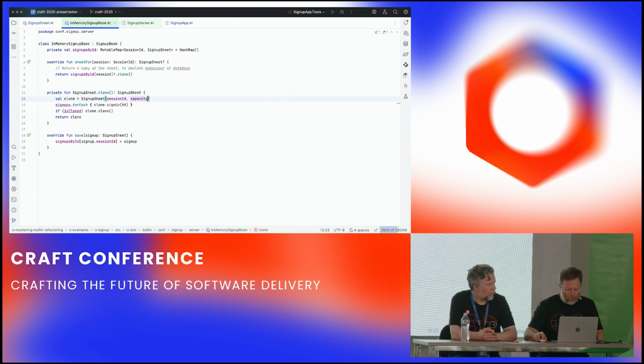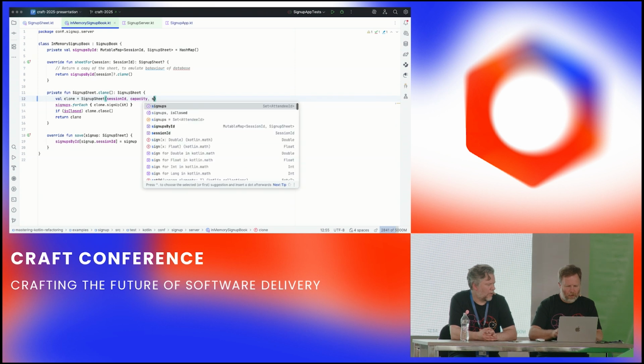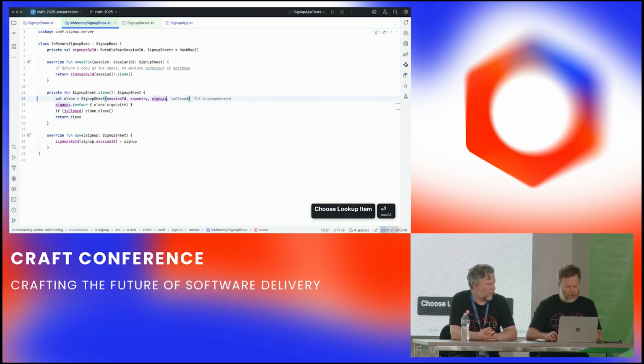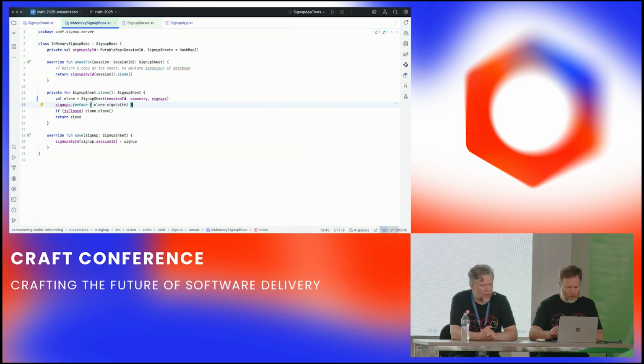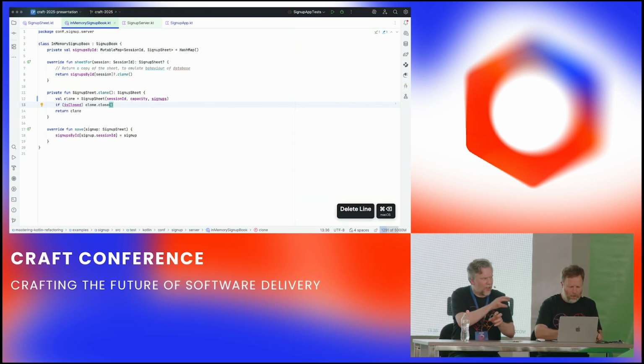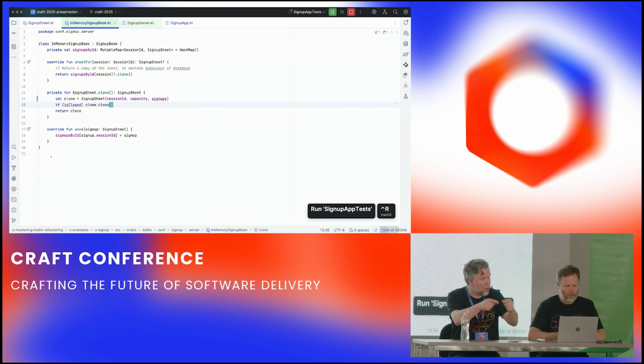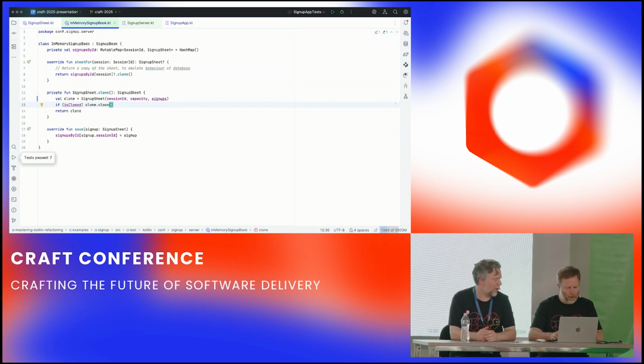I think we can, at the moment at least, move the signups into here. So we take the signups and put them into the constructor. So now the signups are immutable. We can just copy it across. We don't have to copy it into another immutable set. Yeah, so reusing two references to the same immutable data doesn't matter. So that's still working, and we're reasonably confident with the test, so that's good.